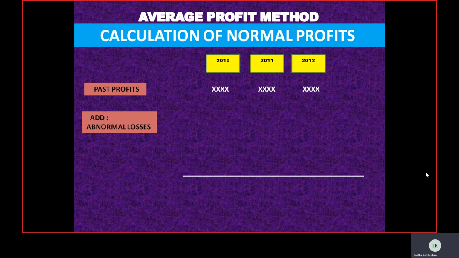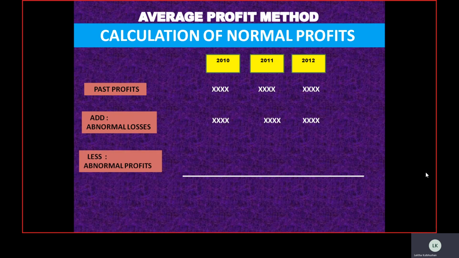Because any type of loss, natural or unnatural, whatever it is, has to be compensated with profit. So these abnormal losses earlier would have reduced the profit. So when we are calculating the normal profit, or when we want the original profit of the business, in this situation we need to add the abnormal losses. Okay children, so in this situation we need to add up the abnormal losses.